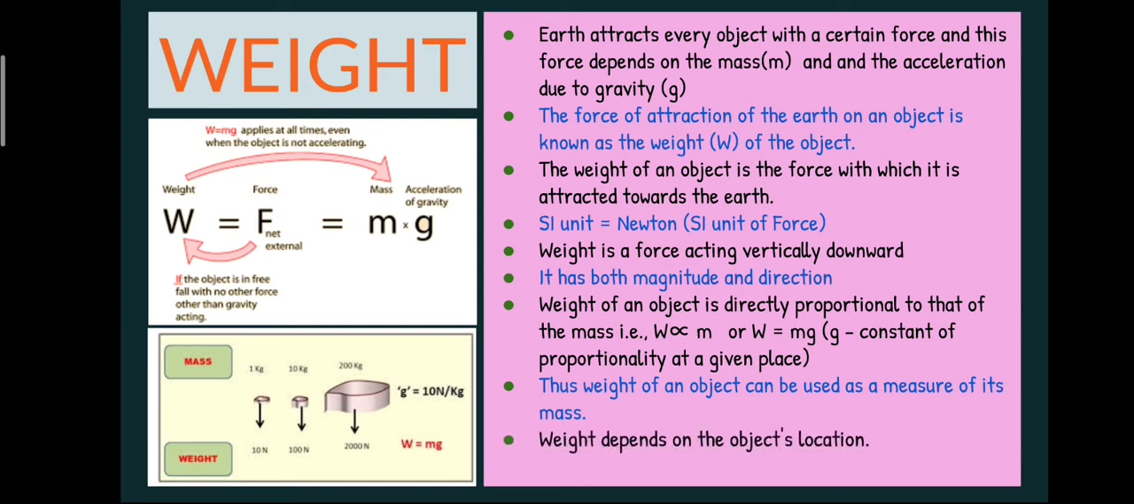Weight depends on the object's location. If you take an object to a different place, the weight of the object also may vary. If you take the object to another planet, it depends on the planet's mass. The force of attraction on the object varies accordingly, and so weight depends on the object's location.